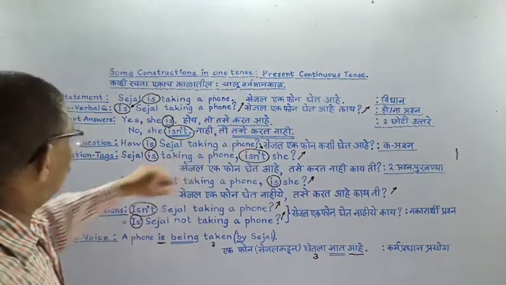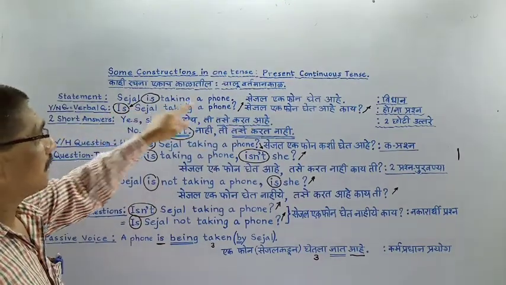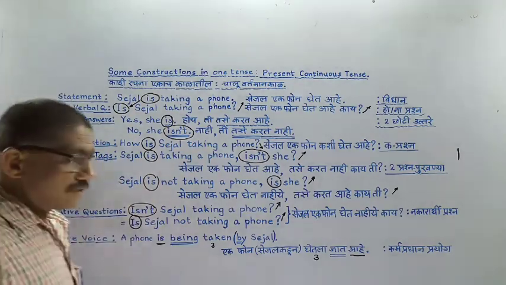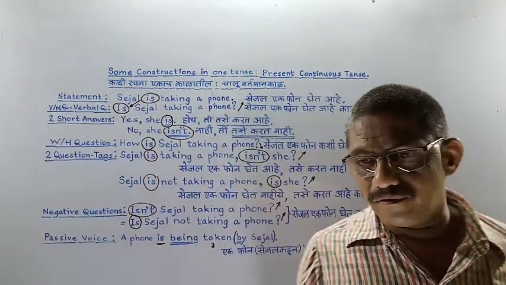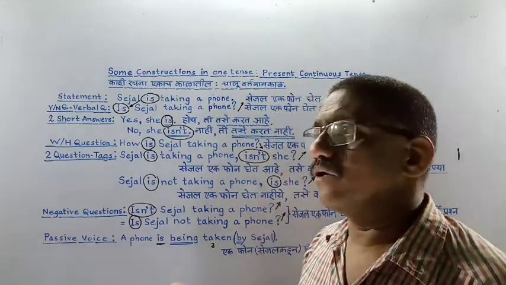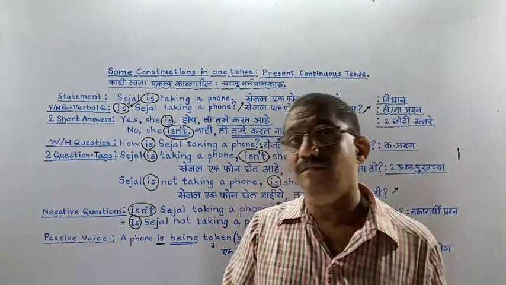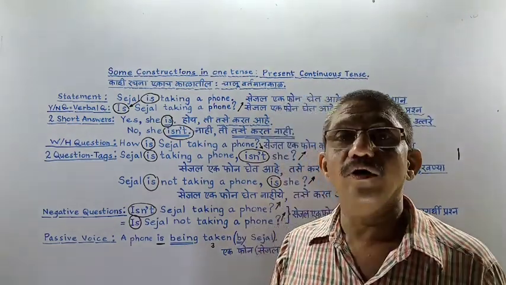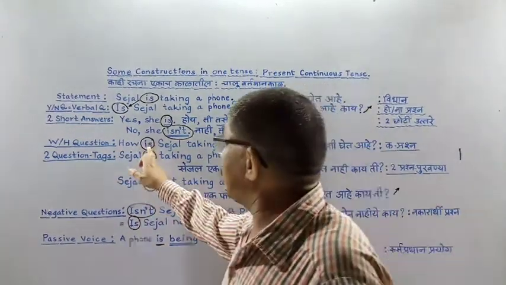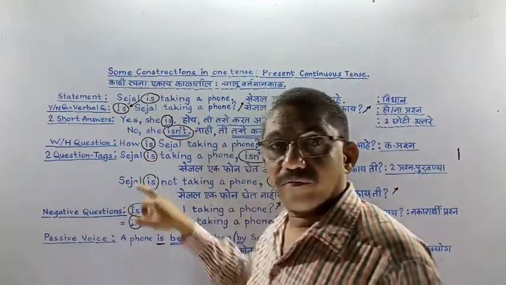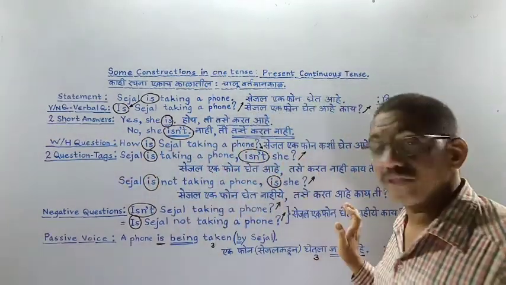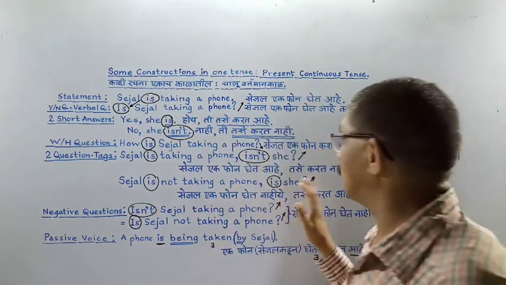Is Sejal taking a phone? Yes, she is. Is Sejal taking a phone? No, she isn't. Now we shall turn to WH questions. Many words are there. Which words begin with W? Like when, where. And some words begin with H, like how many. So these are WH questions. Out of them we selected how. It comes exactly before the helping verb to make a question. So, how is Sejal taking a phone?